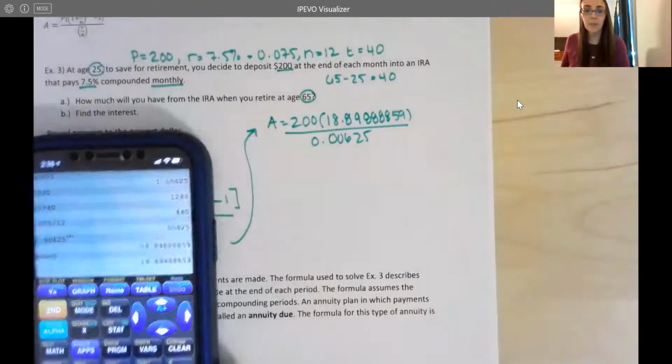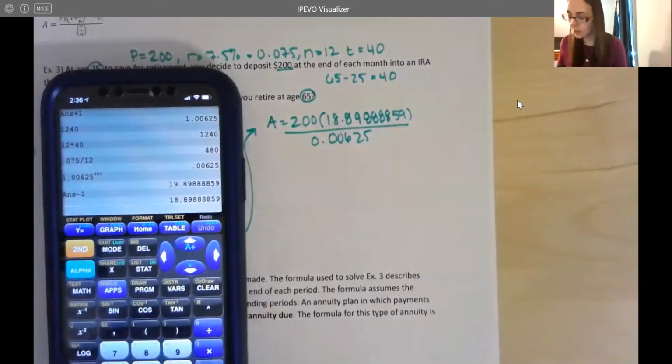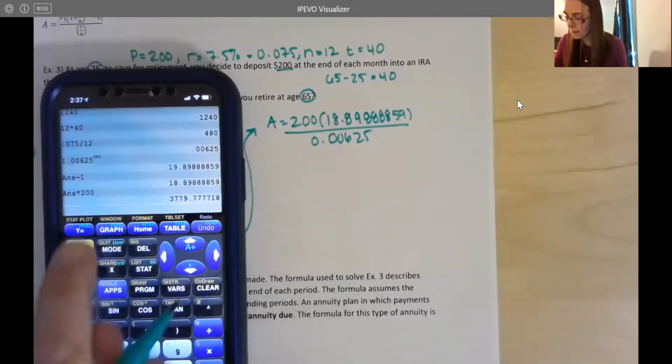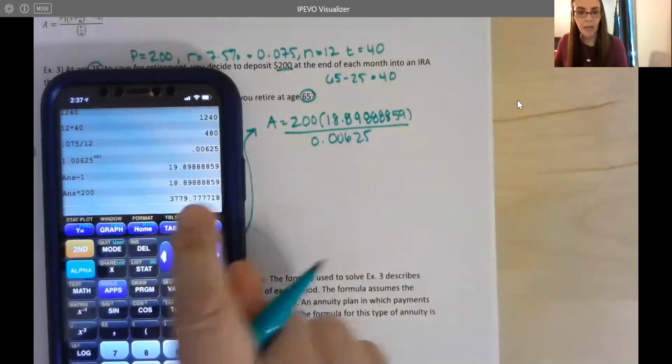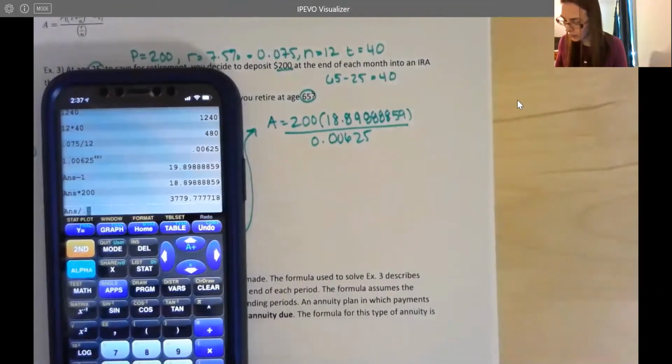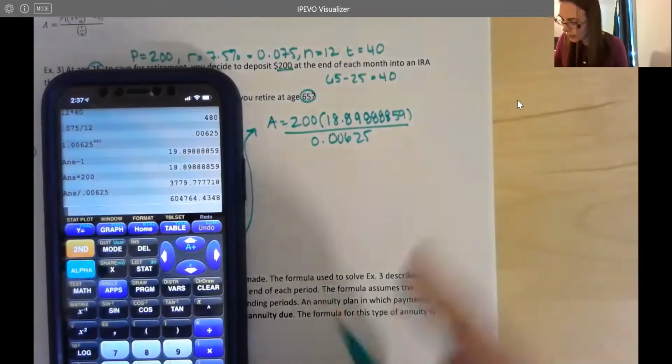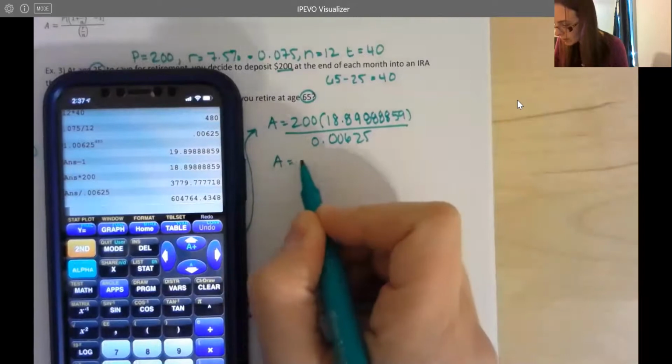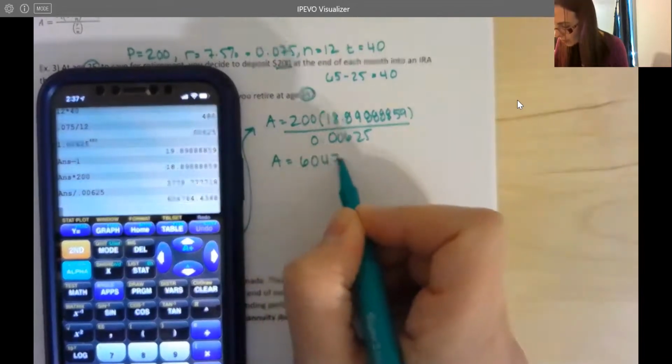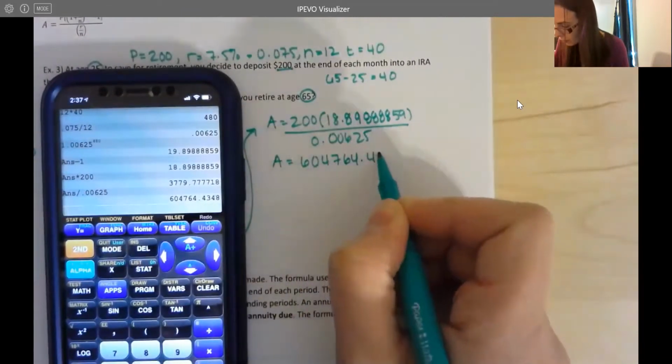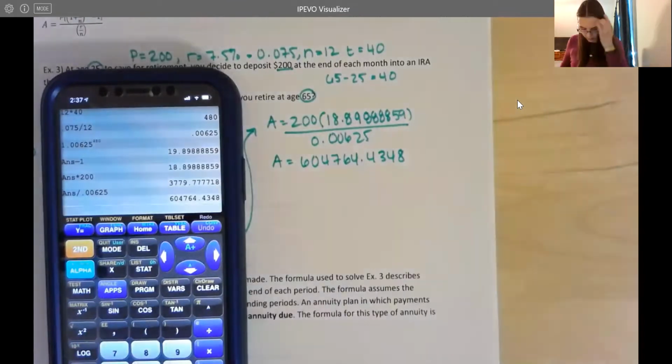Okay, I'm using as many decimal places as I can, which is really important when you're doing exponential stuff. Anything with exponents, that's an exponential. So use all the decimal places you can. Now I'm multiplying it by 200. I'm going to divide it by 0.00625. And I get 604,764.4348.